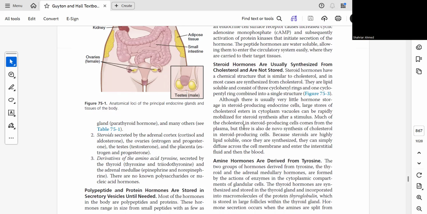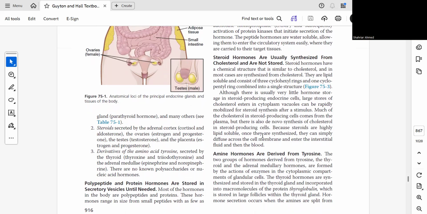Much of the cholesterol in steroid-producing cells comes from the plasma, but there is also de novo synthesis of cholesterol in steroid-producing cells. Because steroids are highly lipid soluble, once they are synthesized they can simply diffuse across the cell membrane and enter the interstitial fluid and then the blood.